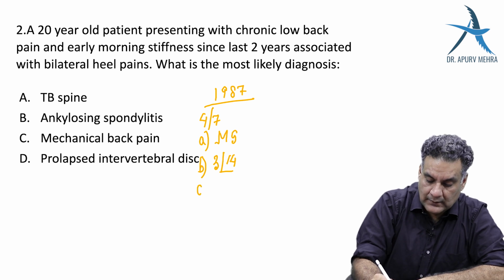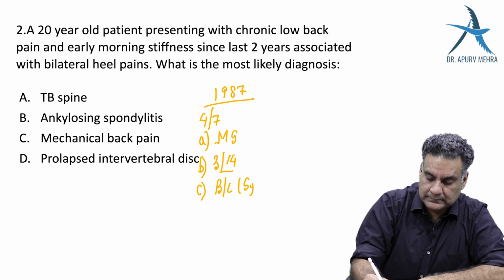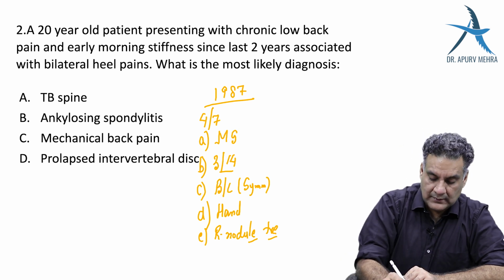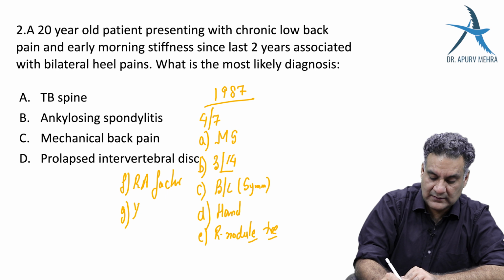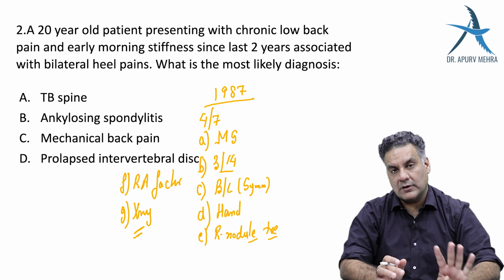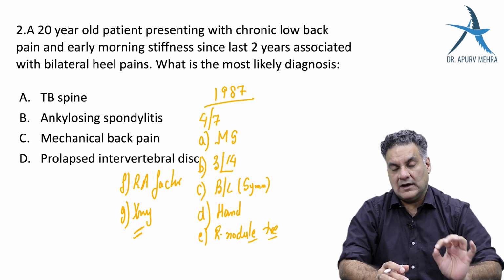Third, bilateral, symmetrical. Fourth, hand involvement. Fifth, rheumatoid nodule positive. This is diagnostic or pathognomonic point. Sixth, RA factor positive. And seventh, X-ray changes. So the first 5 are clinical points. You need 4. Can you diagnose RA without a blood test?